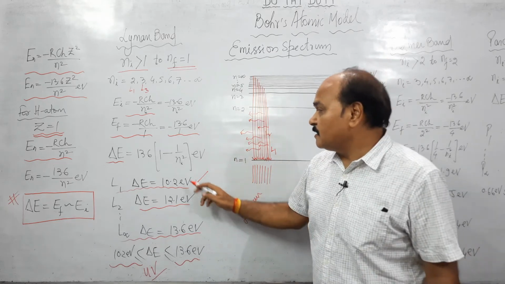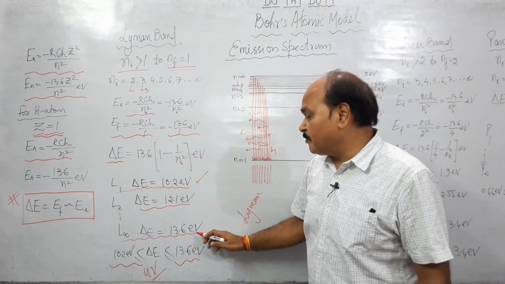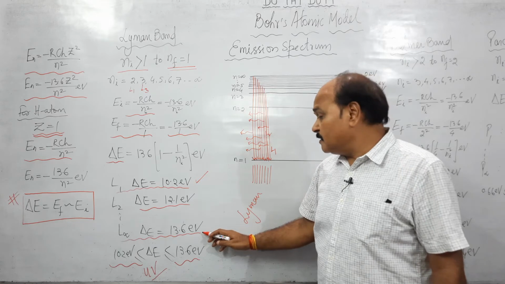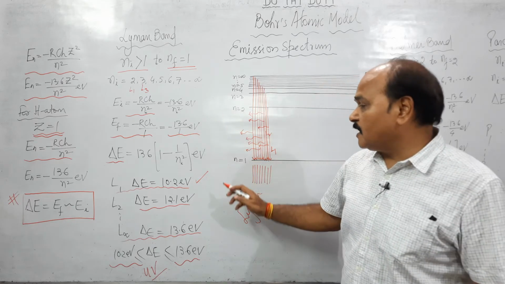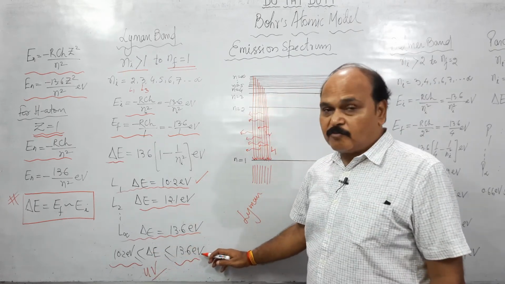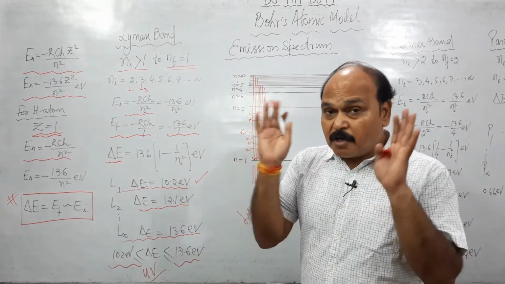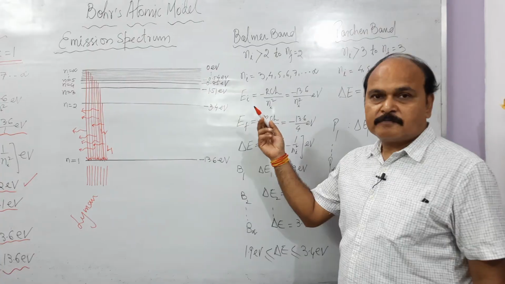And what is that? 1 minus 1 upon infinity is 0, and what do we get? 13.6. 13.6 electron volt is the maximum energy of a Lyman photon. So all Lyman photons lie between 10.2 electron volt and 13.6 electron volt. And children, this range of photons belongs to the ultraviolet part of the electromagnetic spectrum.